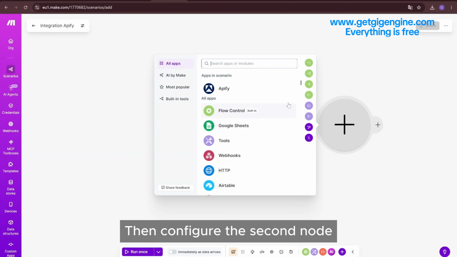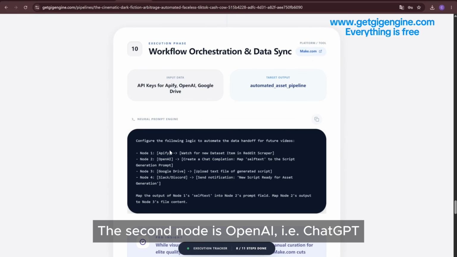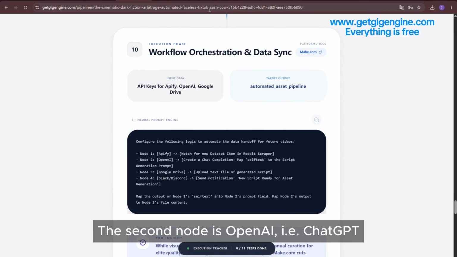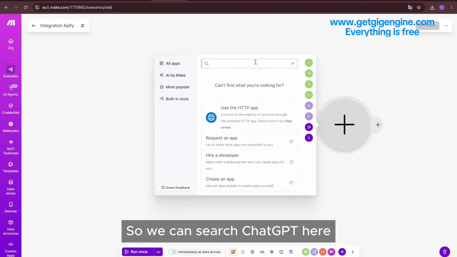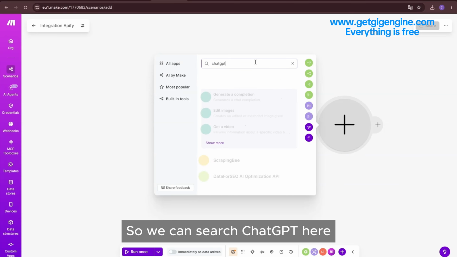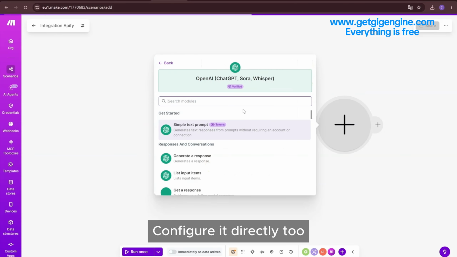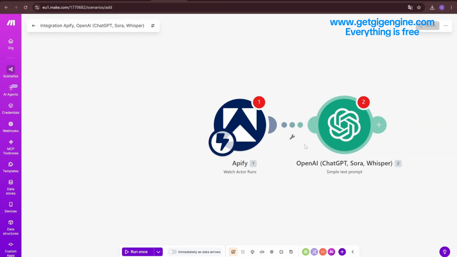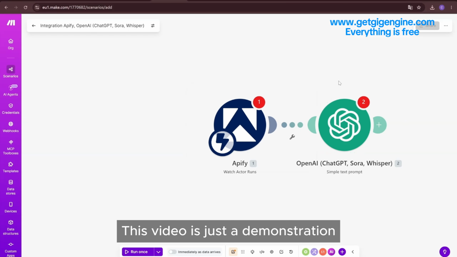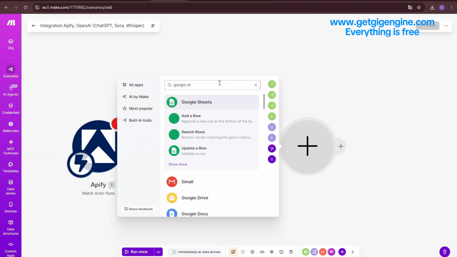Good. Then configure the second node. The second node is OpenAI, i.e. ChatGPT. So we can search ChatGPT here. Configure it directly too. Due to time constraints, this video is just a demonstration, so I won't configure many settings. Okay, now 2 nodes. Then the third node is Google Drive. Good.